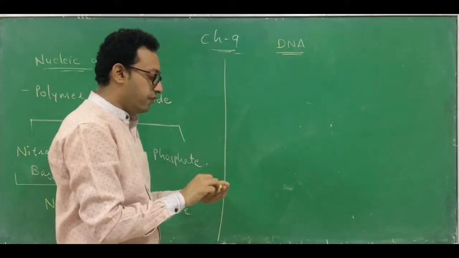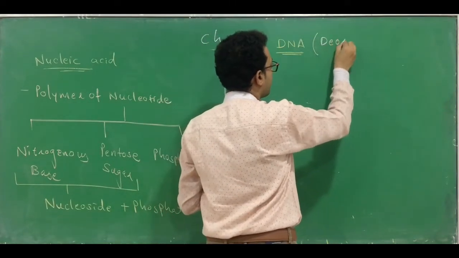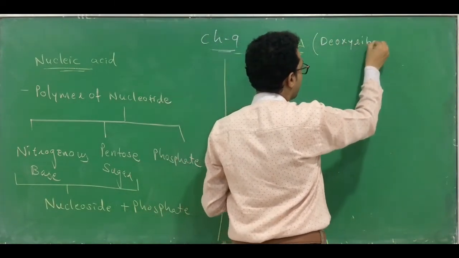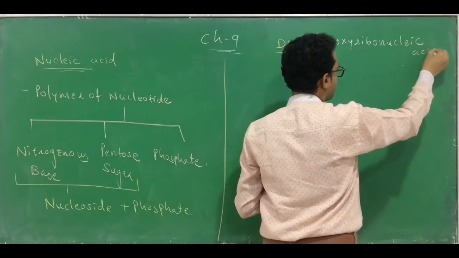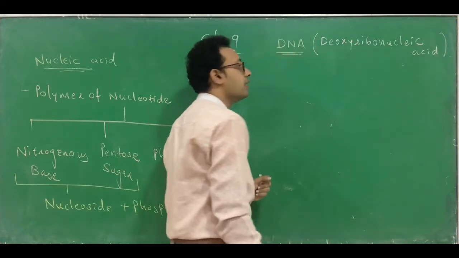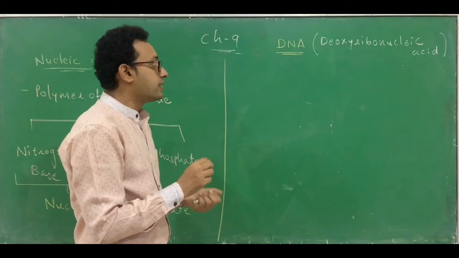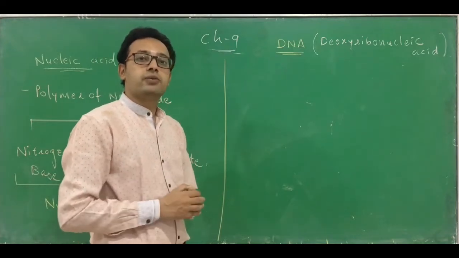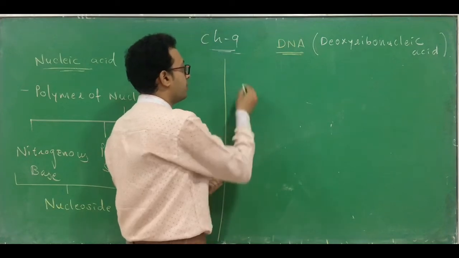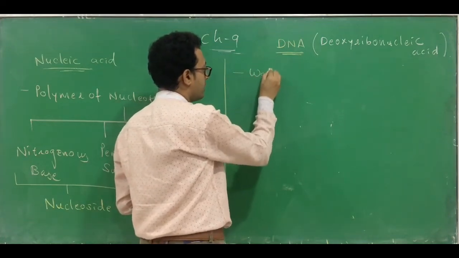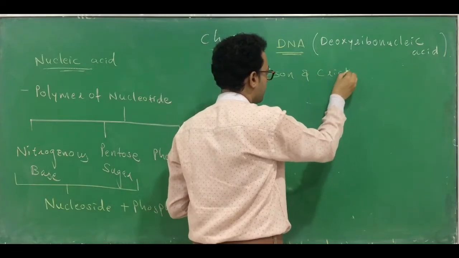You know what is the full form of DNA? The DNA can be called deoxyribonucleic acid. This is the structure of DNA. Okay. Now let's see who discovered this structure of DNA. The structure of DNA was discovered by, you have to remember these two scientists, Watson and Crick.